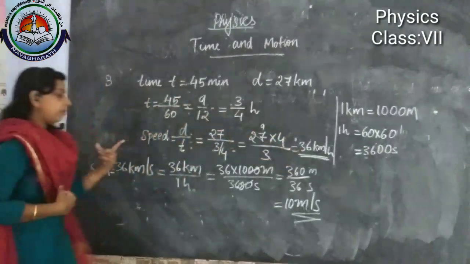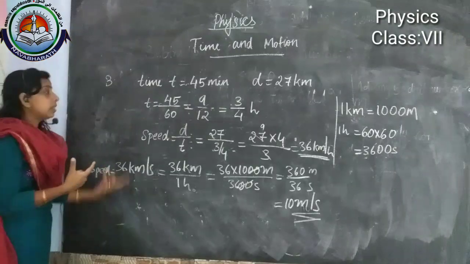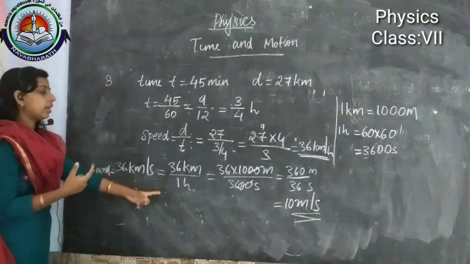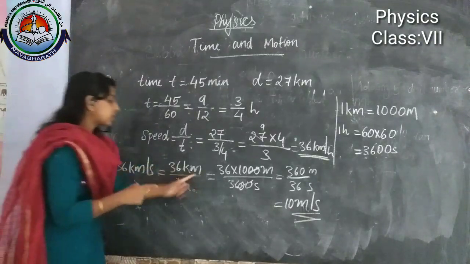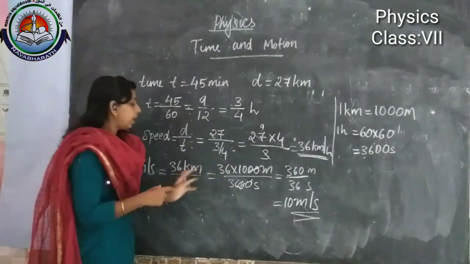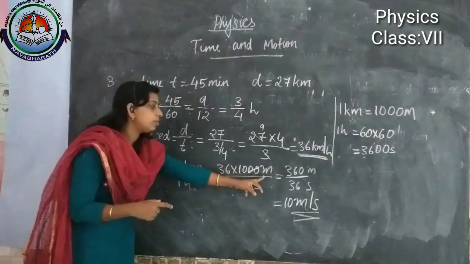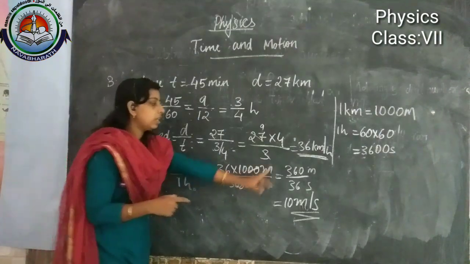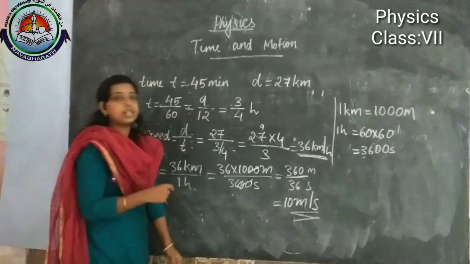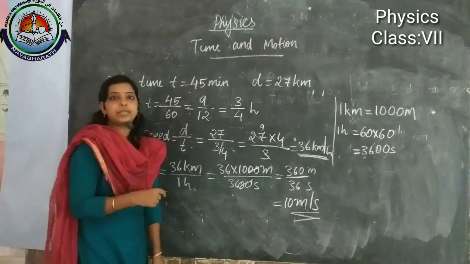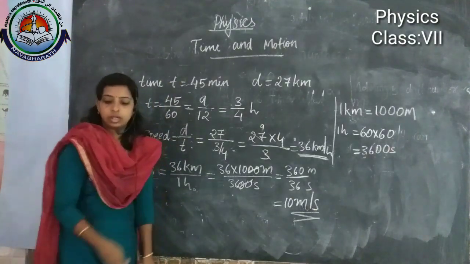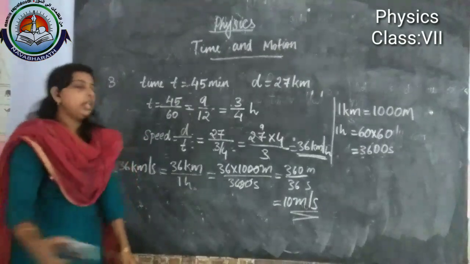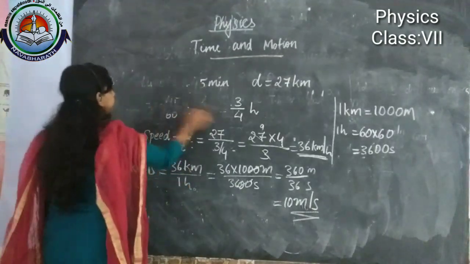What we did in the second part: the same way, 36 kilometer divided by 1 hour, and 36 kilometer converts into meter, and 1 hour we can convert to seconds. Then we will get the final answer, 10 meter per second. Okay, now we can go to the next numerical.